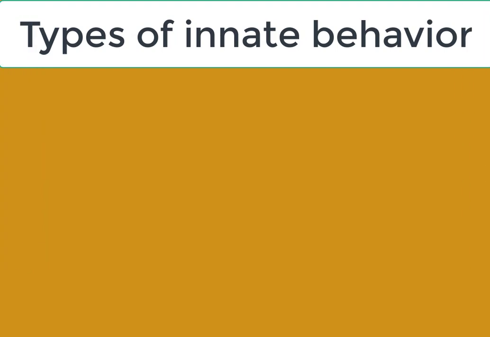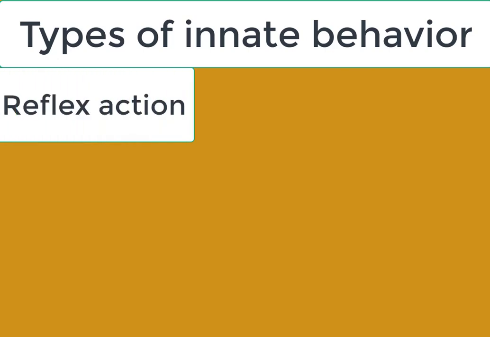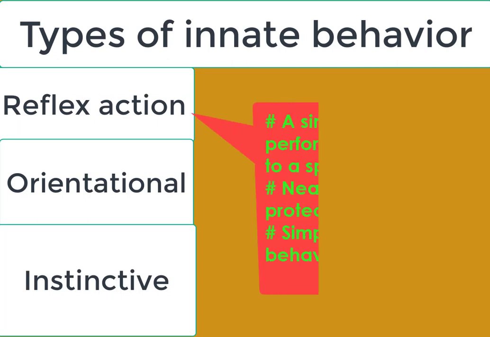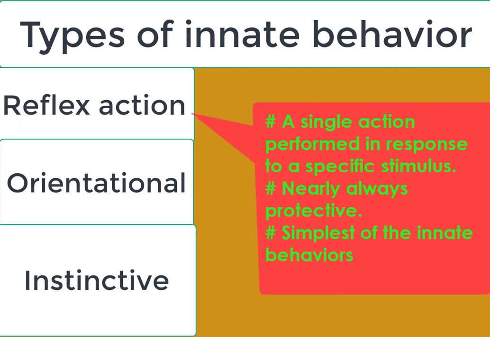Types of innate behavior. There are three main types of innate behavior: reflex action, orientational, and instinctive behavior. A reflex action is a single action performed in response to a specific stimulus, maybe a harmful stimulus. Reflex action is nearly always protective, and these are the simplest of innate behavior. For example, the withdrawal reflex, in which a limb or hand is moved away from a stimulus such as heat or pain.